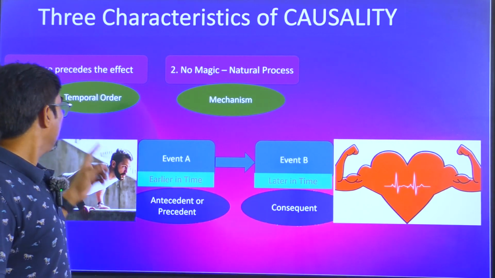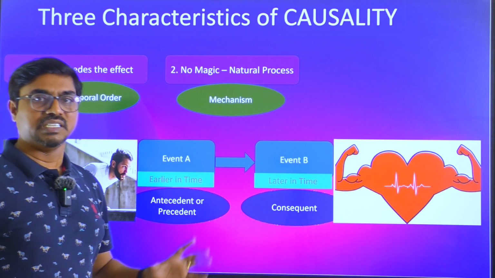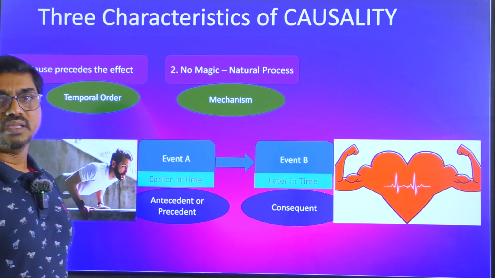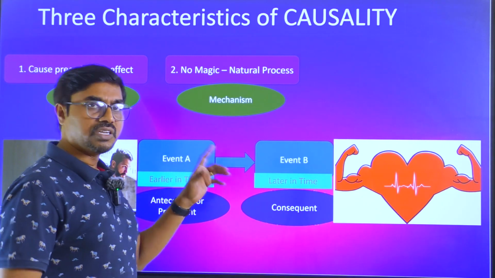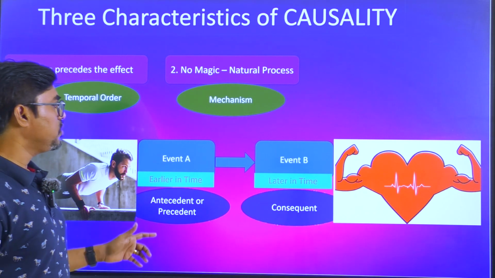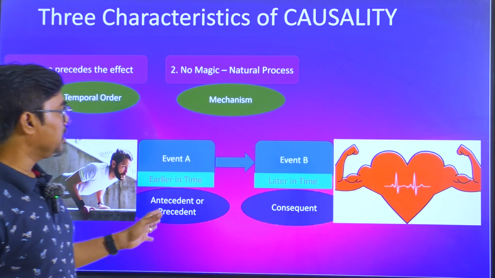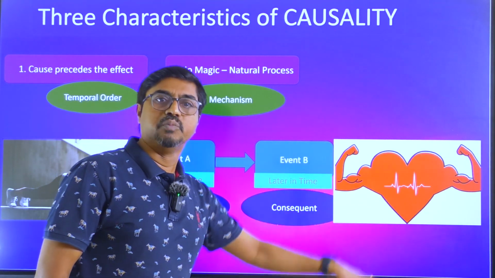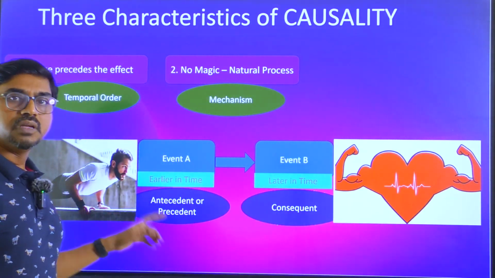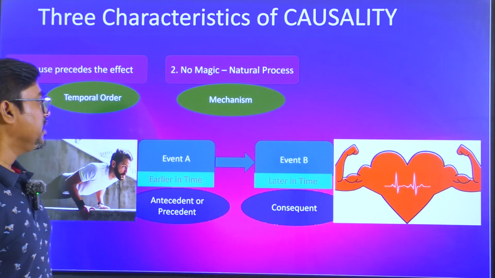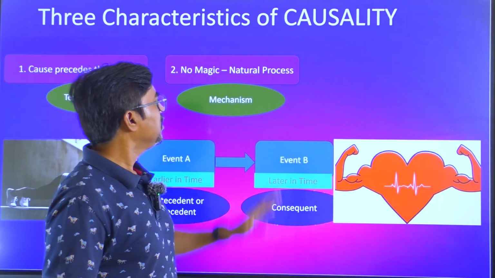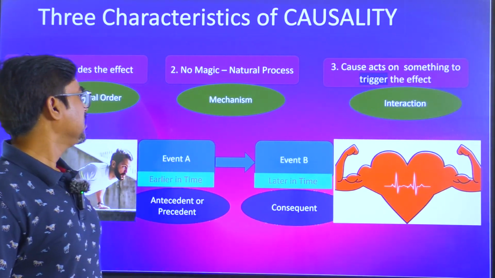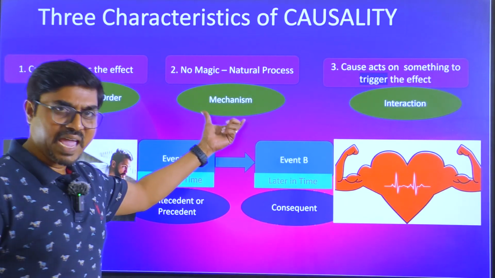And again, whatever is happening, a cause effect relation cannot be a magical one without any natural cause or natural process. You should be able to explain what was happening and why, because of this event, you are able to improve your health. If not you, some experts would be able to give that explanation, that linking. So the linking has to be natural. It cannot be magical. That is another thing. That's what we call mechanism.